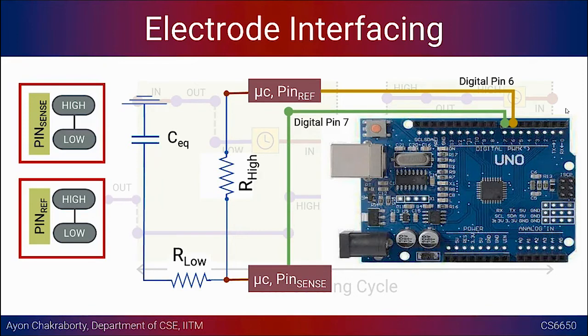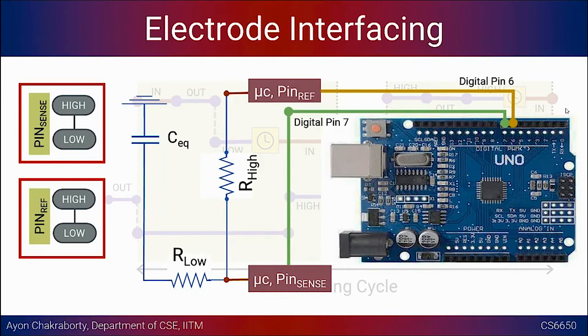All these pins will have internal pull-up and pull-down resistors for every bit. Within a particular port you will have a set of pins which are mapped to certain bits in the port register, and all of those bits will have the facility to pull up the voltage, pull down the voltage, or discharge. If you are interested, you are instructed to look at the manual. Okay, so this is the pin diagram, or how we are interfacing the electrodes.